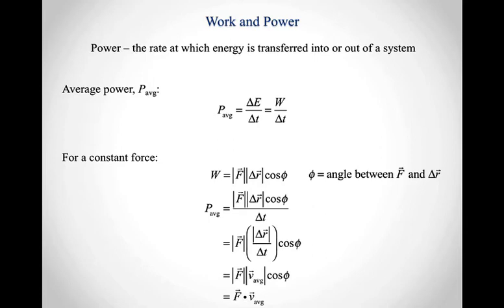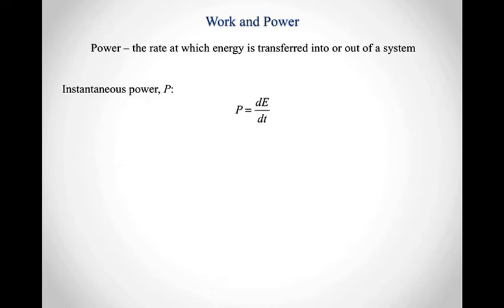So on average, what was the rate at which energy was transferred into or out of the system? Of course, we might also be more interested in the instantaneous power. The instantaneous power is defined to be the derivative of the energy with respect to time. Now, this again is only a really useful definition if we happen to know the energy as a function of time. Often we don't. So what can we do with this?